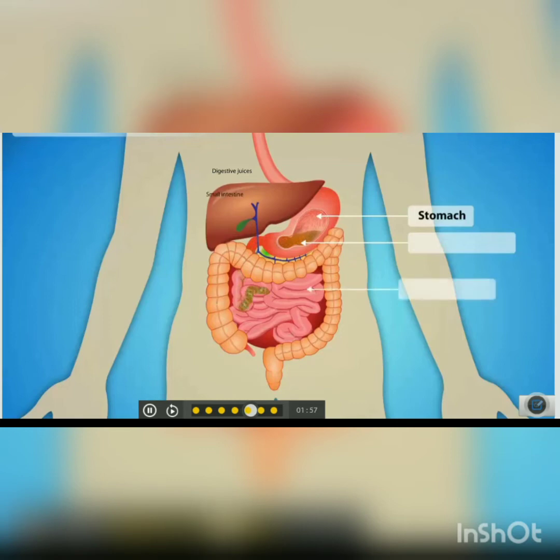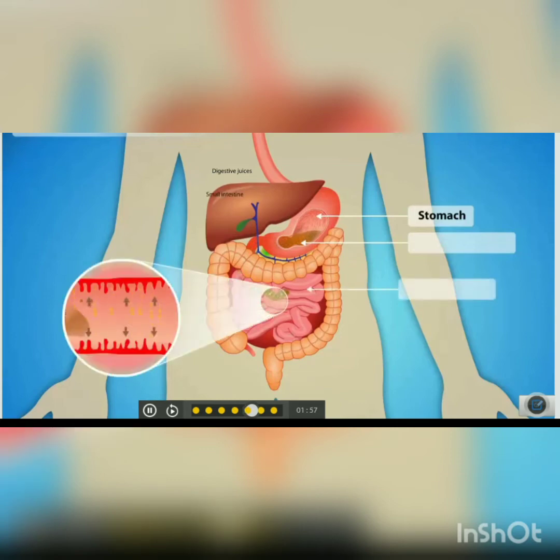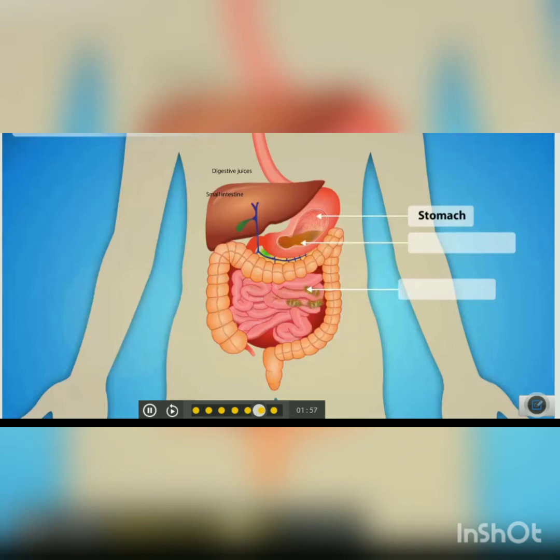In the small intestine, by the digestive juices, the digestion process is completed and the absorption process also takes place in the small intestine, with the help of finger-like projections present in the small intestine known as villi. So, the small intestine is the site for completion of digestion as well as for absorption of digested food.